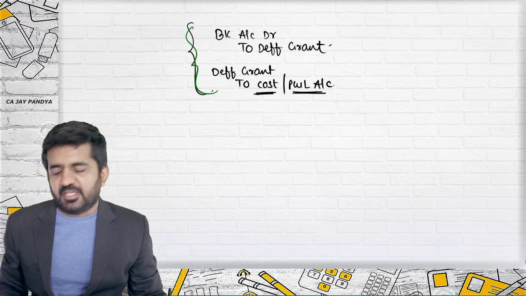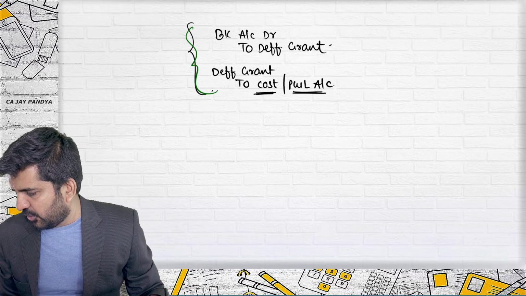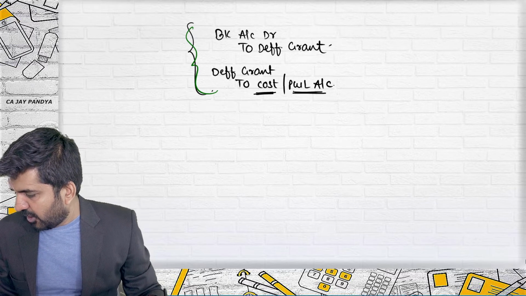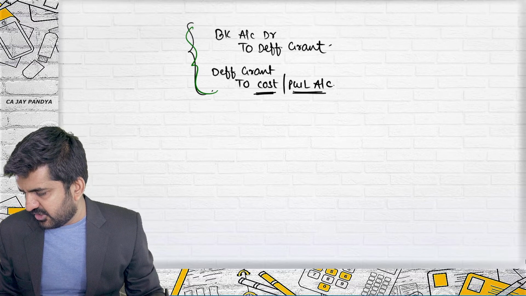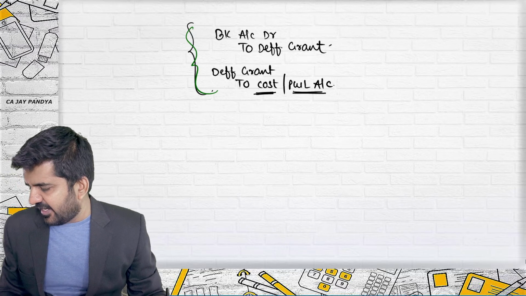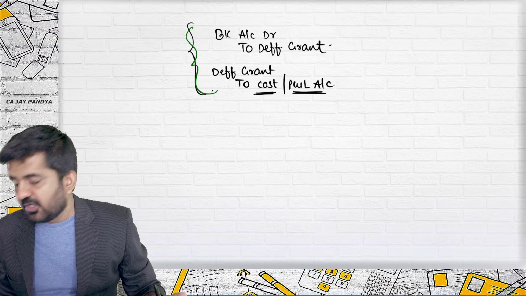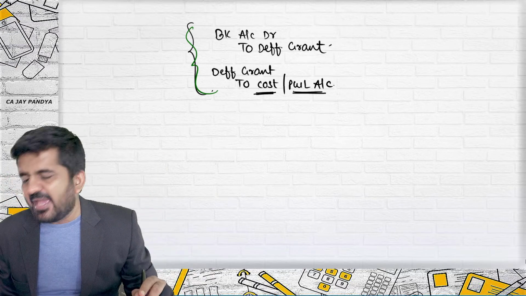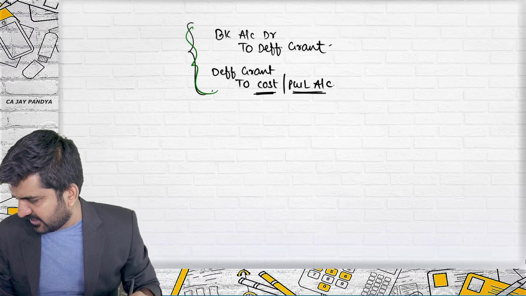Again, somewhat theoretical. Nalanda University has received the following grant during the year. From the Ministry of Human Resource, to be used for AIDS research, 45 lakhs, which includes 3 lakhs to cover indirect expenditure incurred in administrating the grant. See what first journal entry they have passed? Bank account debit to government grant. Is it simple? The answer is yes.